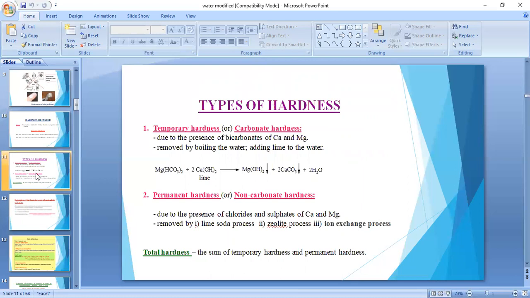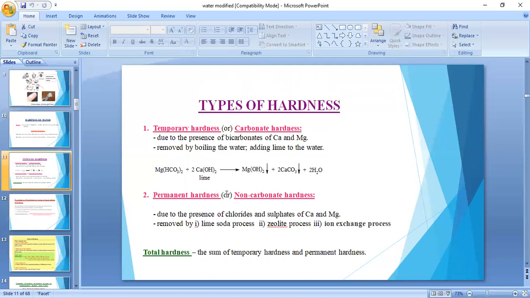Here carbonates and bicarbonates are responsible for this hardness, so that's why this hardness is also called carbonate hardness. Temporary hardness is due to the presence of carbonates and bicarbonates. When magnesium bicarbonate is boiled, magnesium hydroxide is formed here. Okay, so this is a temporary hardness.